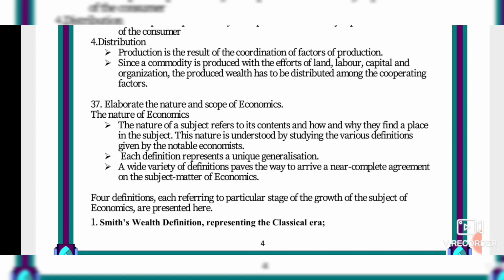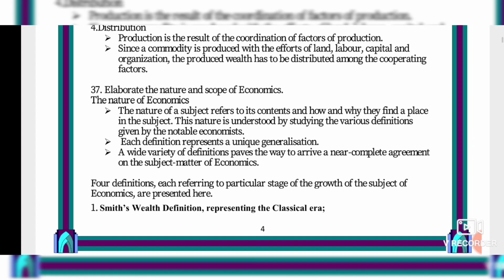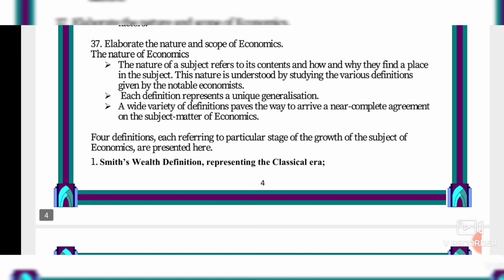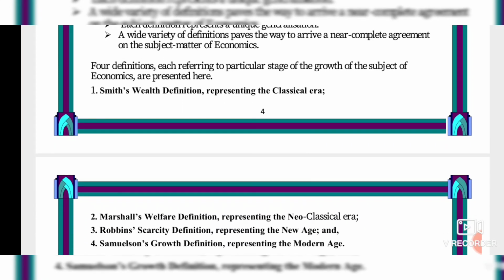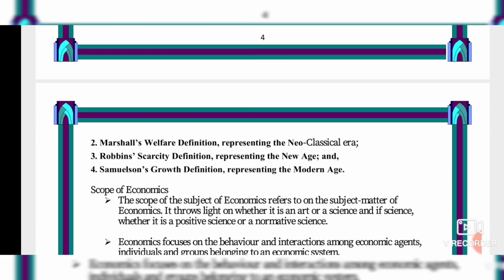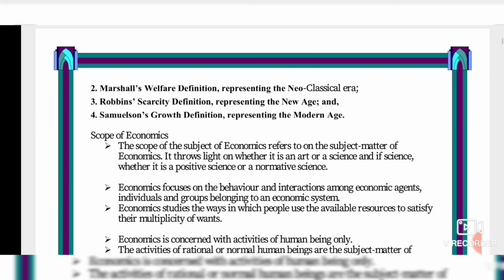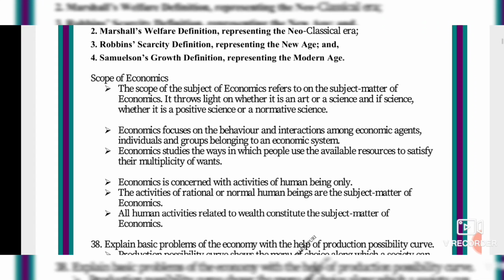So next one, a wide variety of definitions paves the way to arrive at a near complete agreement on the subject matter of economics. 4 definitions, each referring to a particular stage of the growth of the subject of economics, are presented here. Smith's wealth definition represents the classical era. Marshall's welfare definition represents the neoclassical era, Robbins' scarcity definition represents the new age, and lastly Samuelson's growth definition represents the modern age. Now we will discuss all these things in coming questions.